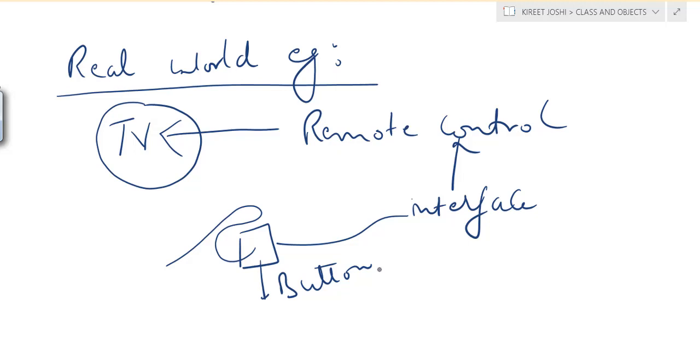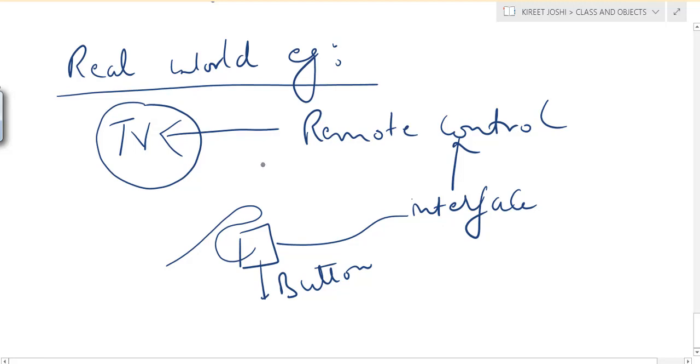If I'm saying abstraction, then I am more confined to functions, and if I'm saying data abstraction, then I am more confined to data. Data hiding is also an example, because we are hiding the data from the user. With abstraction, we are hiding the particular function from the user and not showing the implementation details of the function. We'll see a practical example of how to do this with a C++ code.